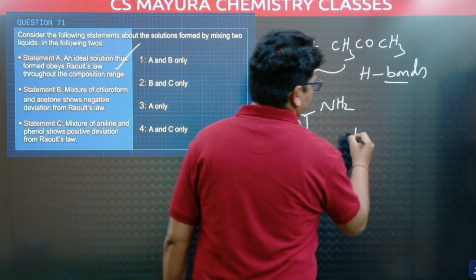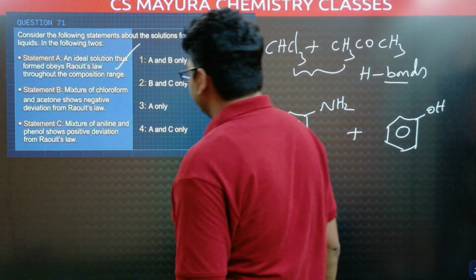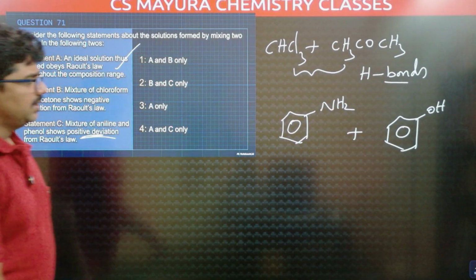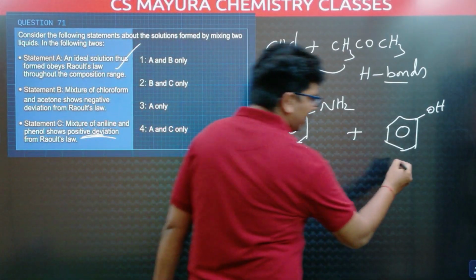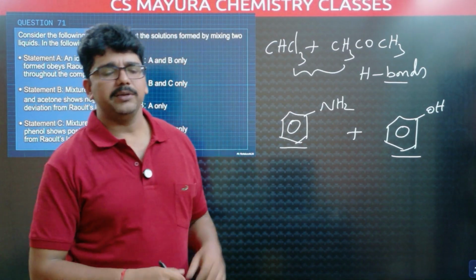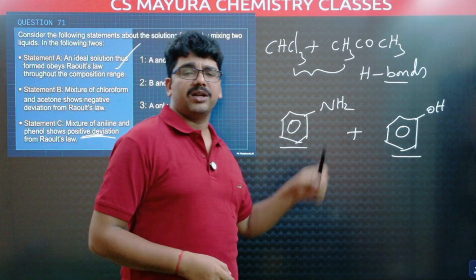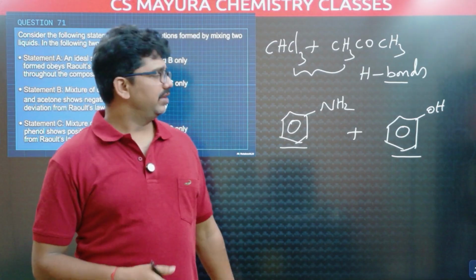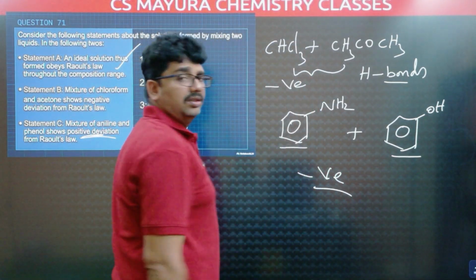Next, aniline and phenol mixture. Here positive deviation is given, but this is not positive deviation, this is negative deviation. In aniline, intermolecular hydrogen bonds are there. In phenol, intermolecular hydrogen bonds are there. In the mixture, again intermolecular hydrogen bonds, but the strength of these hydrogen bonds is more compared to aniline and phenol individually. The interactions are stronger than in their individual liquids. So this mixture is negative deviation, and the earlier mixture is also negative deviation.